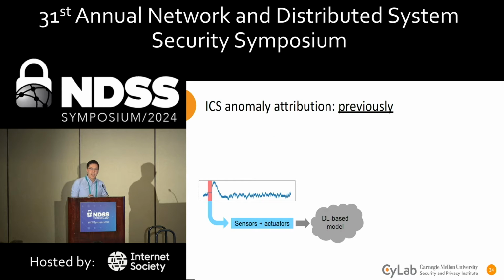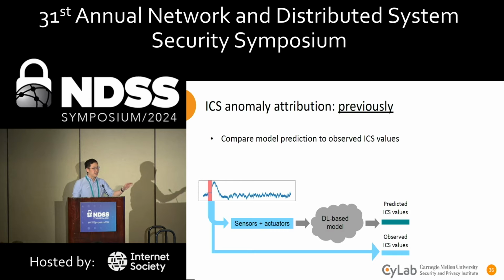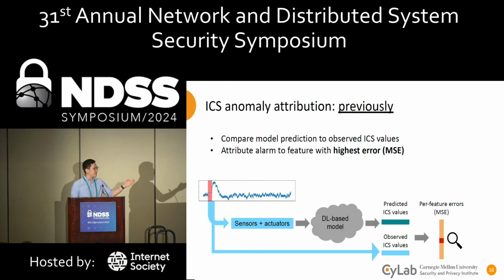So now let's discuss how prior work actually does ICS anomaly attribution. Given this input of sensors and actuators being fed to a deep learning-based model, the model would then predict what the next ICS values should look like. These values are then compared to the next actual observation of ICS values. After performing this comparison, per feature errors, or a mean squared error, are computed for every feature in the system. And prior attribution strategies are simply just to point to the feature that has the highest error and identify that as the cause for the alarm or the one that was attacked.